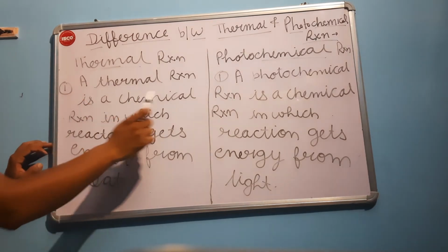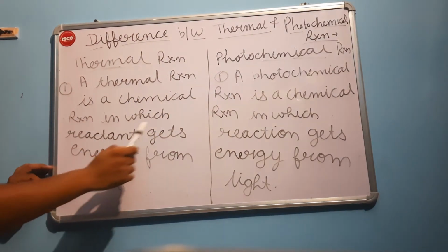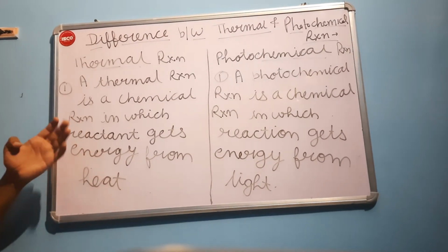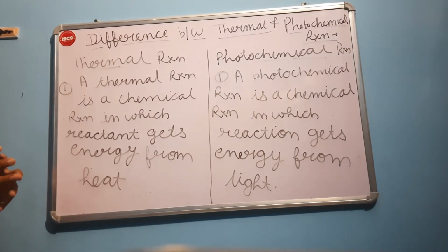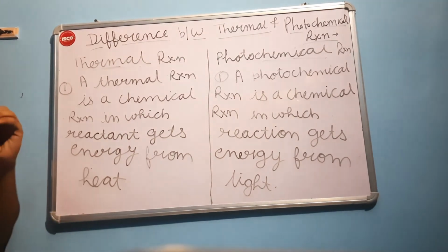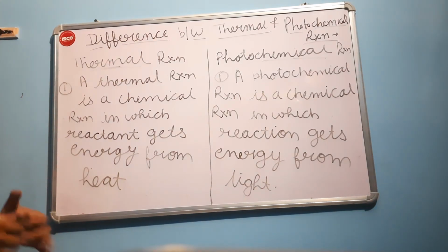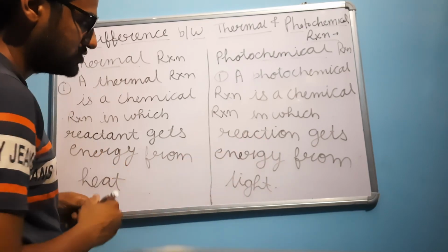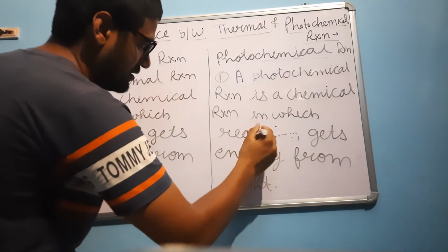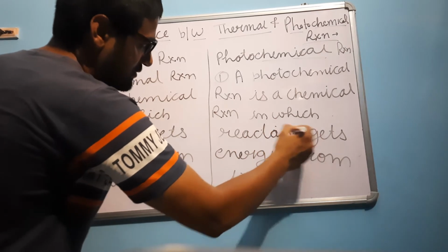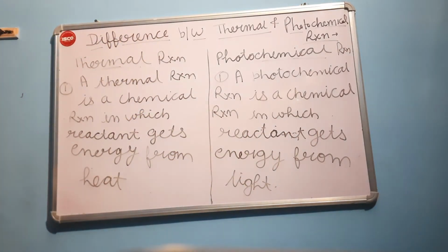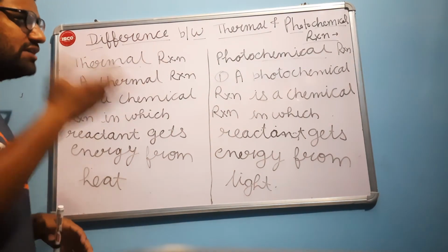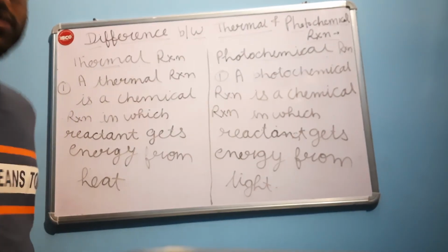A thermal reaction is a chemical reaction in which the reactant gets energy from heat. In a thermal reaction, our reactant molecules get energy from heat, whereas in a photochemical reaction, our reactant molecules get energy from light. So, a photochemical reaction is a chemical reaction in which the reactant gets energy from light. So this was our first difference, and it is the definition of both of these.